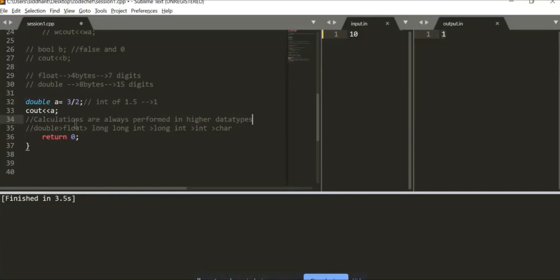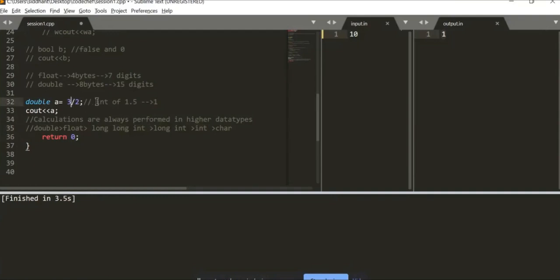So in this expression over here, double is the highest data type, highest order of data type. Float follows it, long int, character. So if you have an int variable and a long variable, it will be all converted and performed in long int. As simple as that.